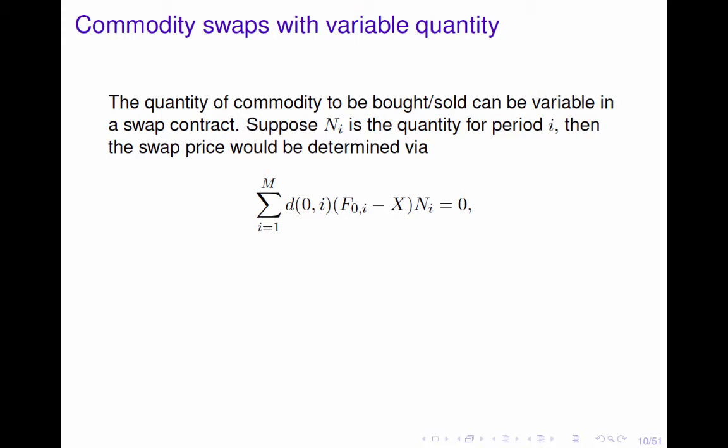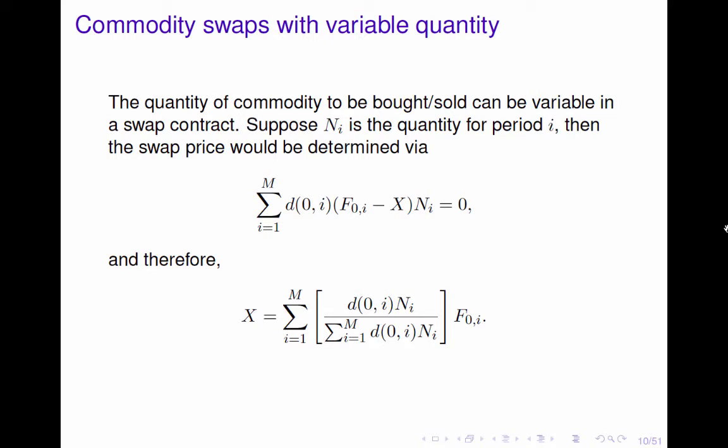Let N_i be the quantity for period i. Then, the value of the cash flow for each period is calculated based on the quantity involved correspondingly. Solving from the above equation, X is again a weighted average of the forward prices at each time point i. However, the weights depend on both the quantity and the discount factors.